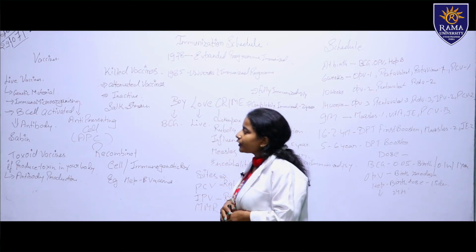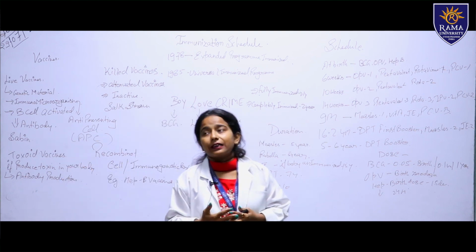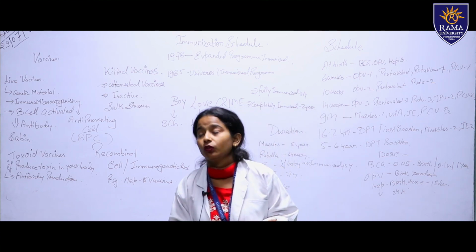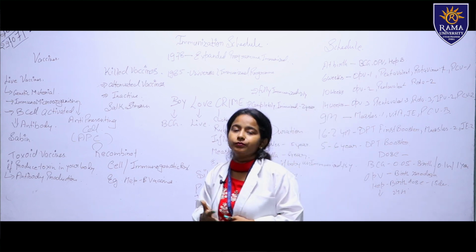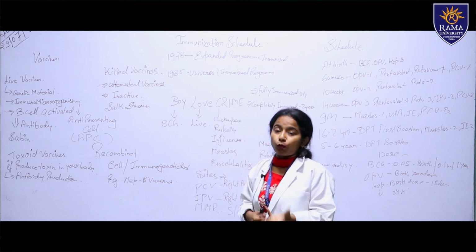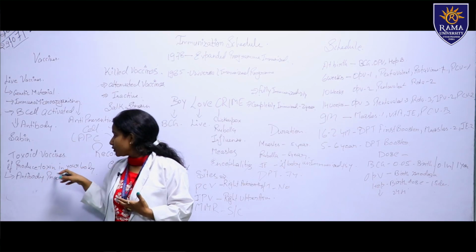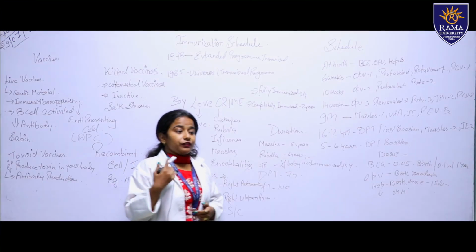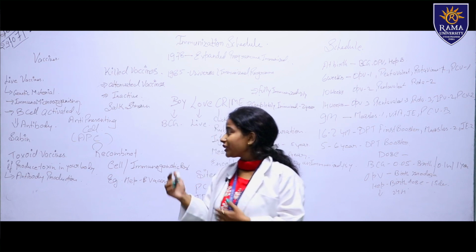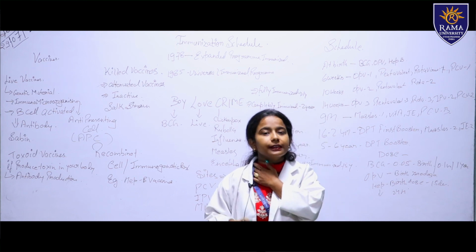Then third, I come to the toxoid vaccination. What is toxoid? Toxoid is poisonous. If a toxin is produced in your body, there is a chance of antibody production. When the toxoid is produced in the body, there is antibody production. If there is antibody production, we have to give vaccination to prevent it. Which vaccination is a toxoid vaccine? There is the TT toxoid, that is the tetanus toxoid, which we are giving.